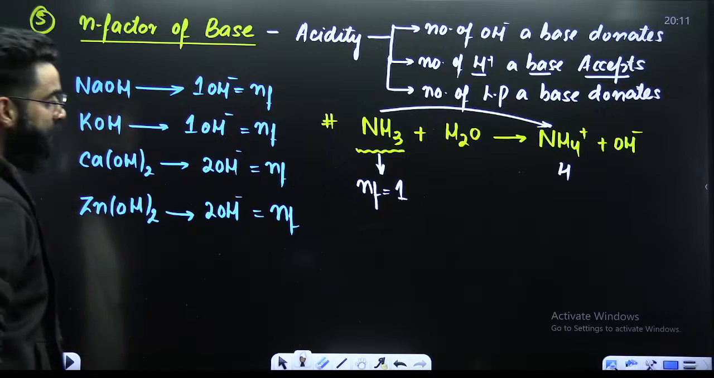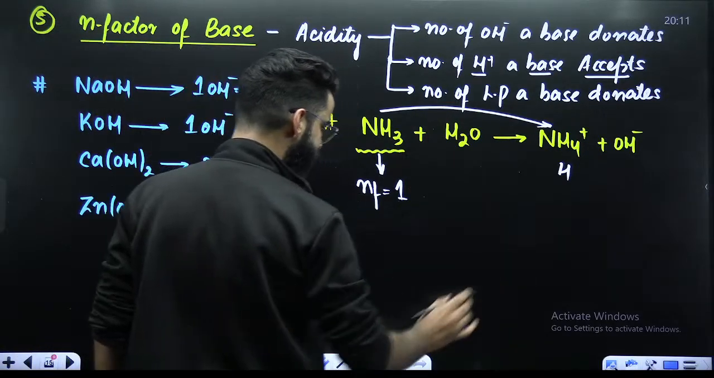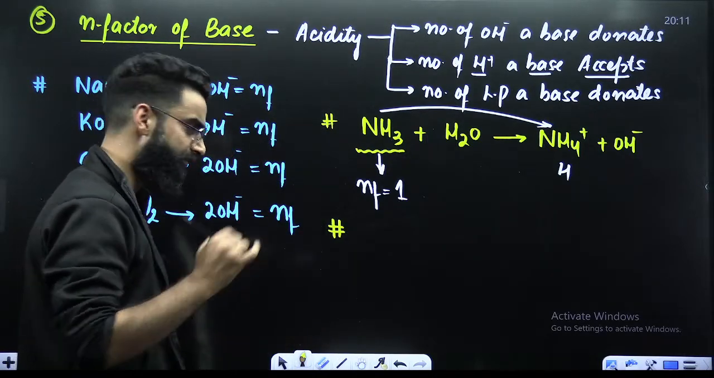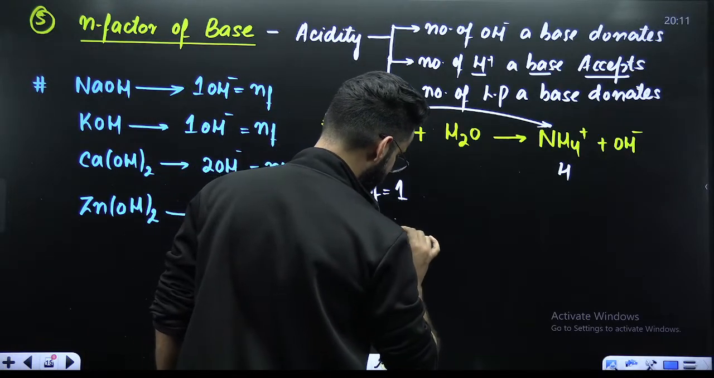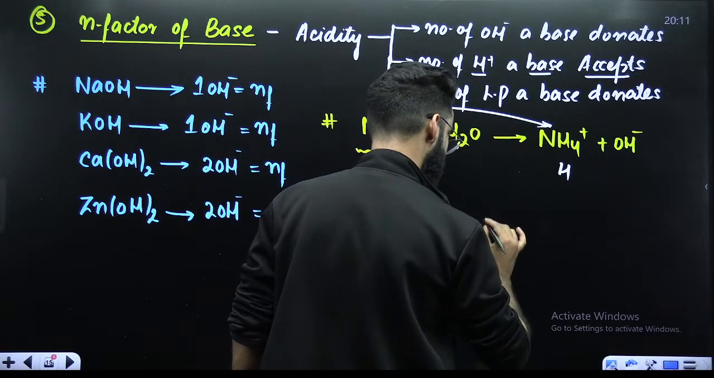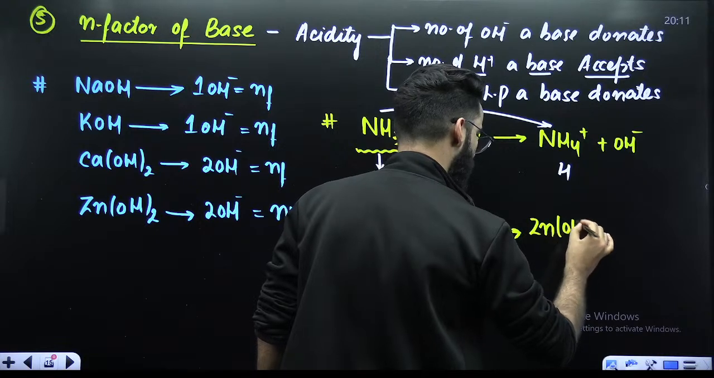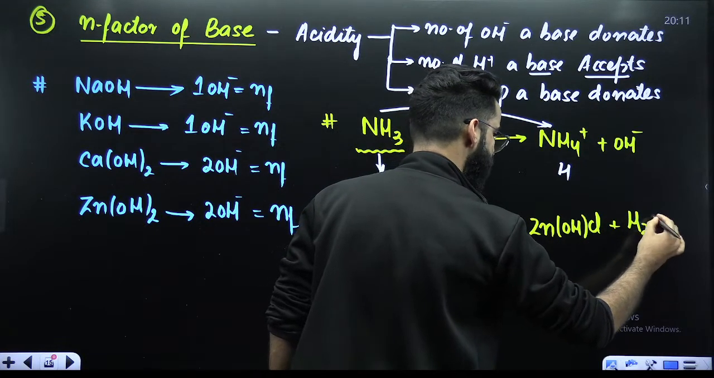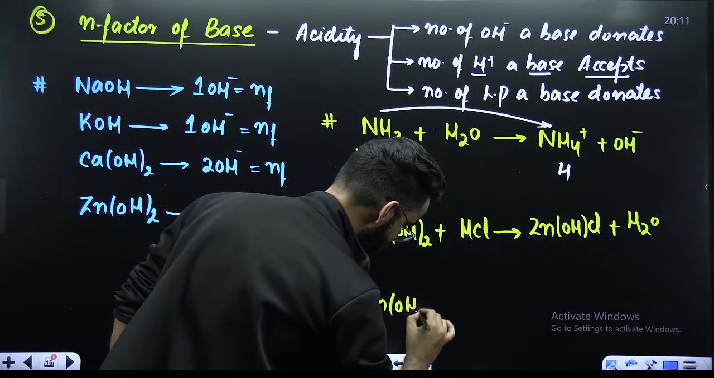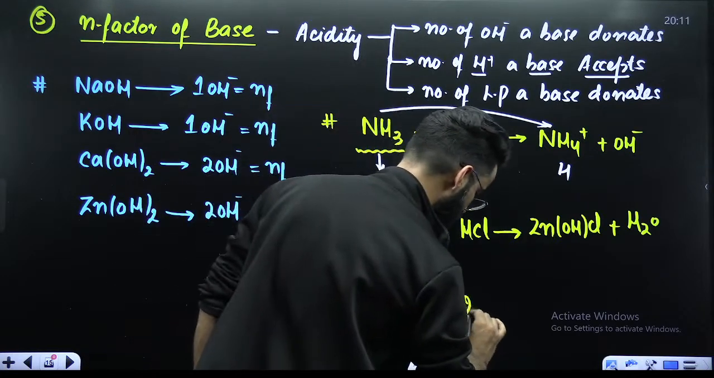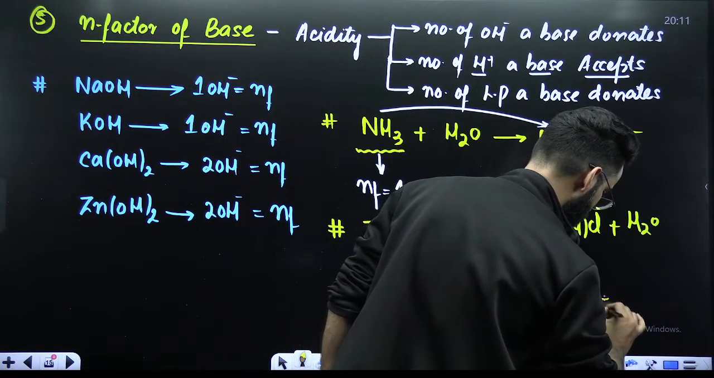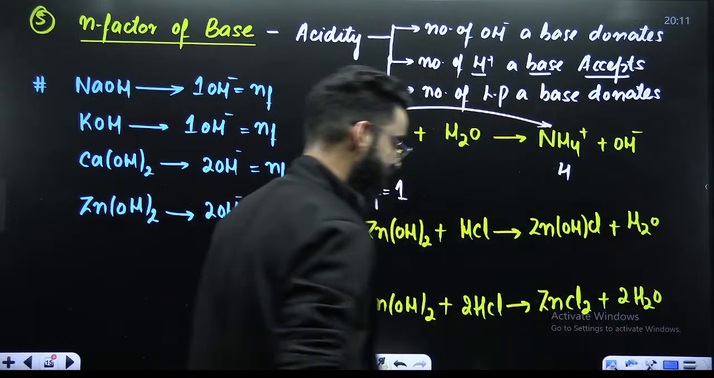Now, my dear students, there is one more question which I'm giving you. Let's say I've got 2 reactions like this. I would want you to let me know about their n factors. The first reaction is zinc hydroxide plus HCl gives ZnOHCl plus H2O. The second reaction which I'm writing over here is zinc hydroxide plus 2 times HCl gives ZnCl2 plus 2 times water. These are the 2 reactions which I have.